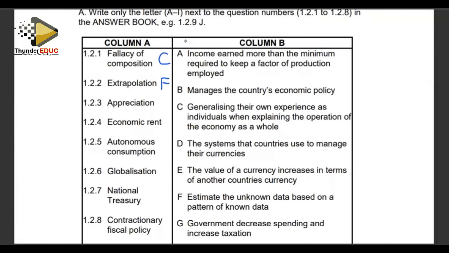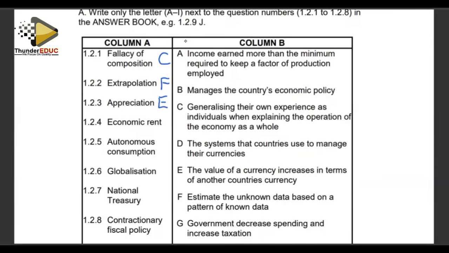Then appreciation. When we're talking about appreciation, we are looking at when the value of a currency increases in terms of another country's currency, which is E. When the South African rand appreciates, we are saying its relative value compared to other countries, it now has higher value compared to other currencies.